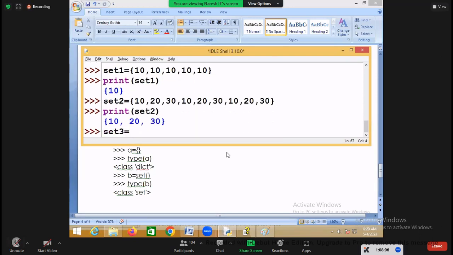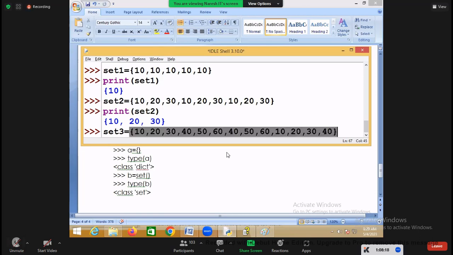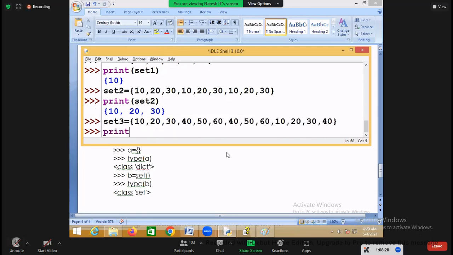So this order will not be the same. I said 10, 20, 30, 40, 50, 60, then 40, 50, 60, and then 10, 20, 30, 40. So how many objects will be added in the set? 6 objects, that is 10, 20, 30, 40, 50, and 60.